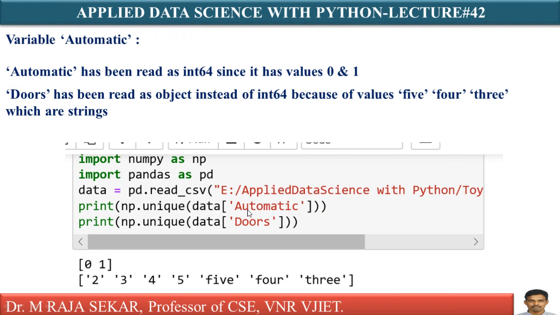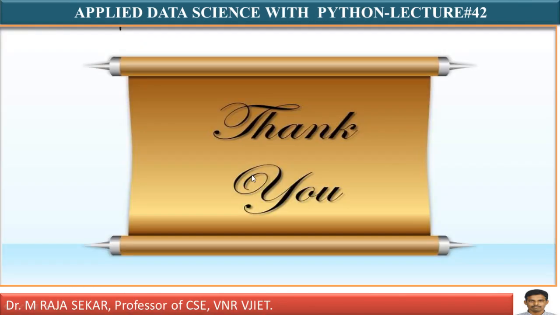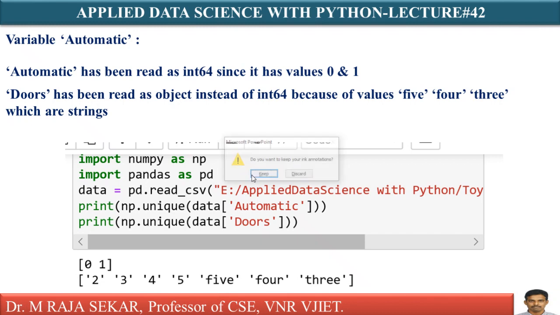What about automatic gearbox? Automatic, you are getting 0, 1. Means automatic gear system, maybe it must actually be a categorical variable. Just say automatic has been read as int64 since it has got values 0, 1. What about doors? It has got values 4, 5, 3. Because of this one, it is read as an object, isn't it? Doors has been read as an object instead of int64 because of values 5, 4, 3, which are strings. Isn't these the issues? Now we will try to resolve these issues in my next lecture.